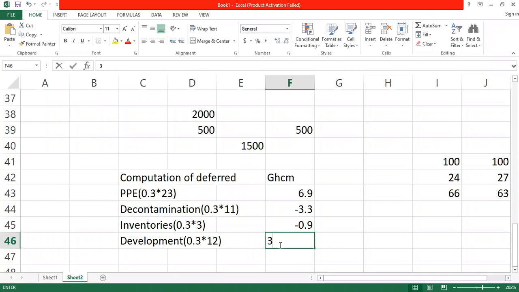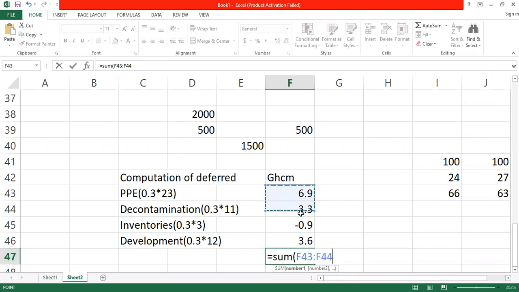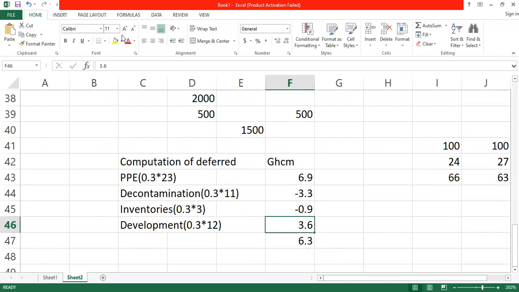3.6. This is an expense. So let's now have our total deferred tax at the end. So our total deferred tax for the year will be 6.3.